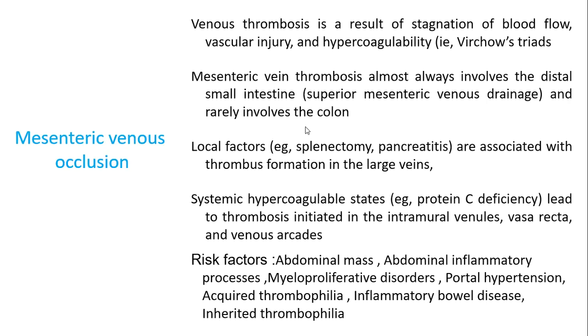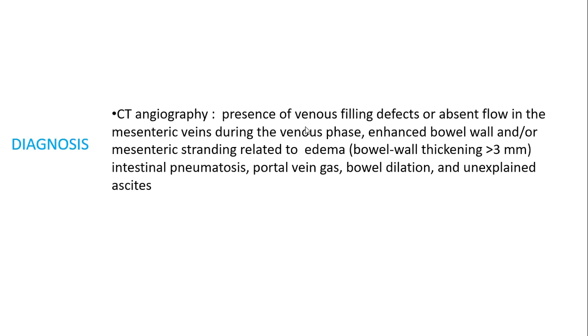Local factors include splenectomy, pancreatitis, and other intra-abdominal malignancies. The important point is that a systemic hypercoagulable state like protein C deficiency would lead to thrombosis, initiate the entire process and then aggravate it further. So this could be related to some hypercoagulable disorders, in contrast to arterial embolism.